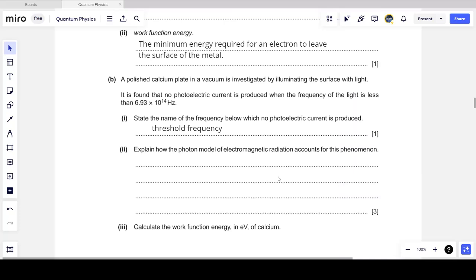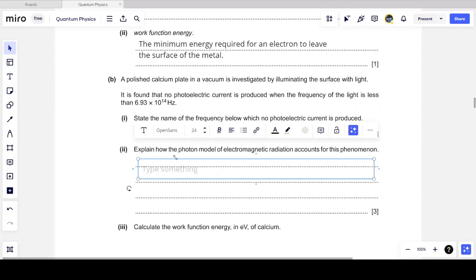And you can see even more conceptual questions. They want us to explain how the photon model of electromagnetic radiation accounts for this phenomenon. So basically, how does our idea that light acts as a particle, as a discrete particle of electromagnetic radiation, which is the photon, account for the photoelectric effect?